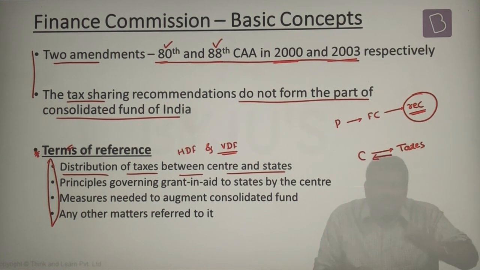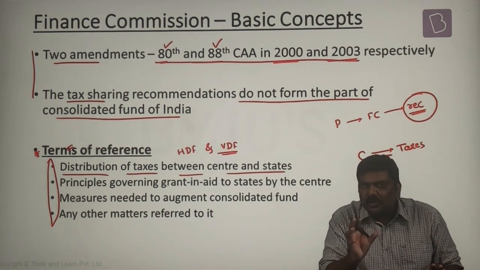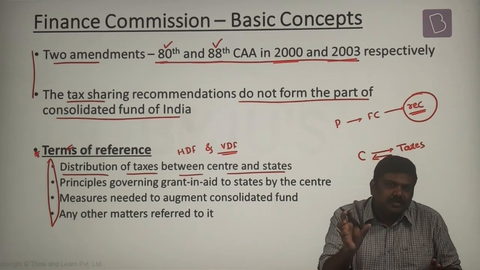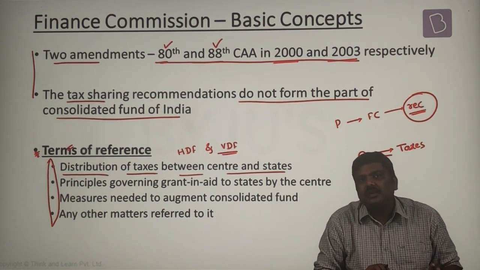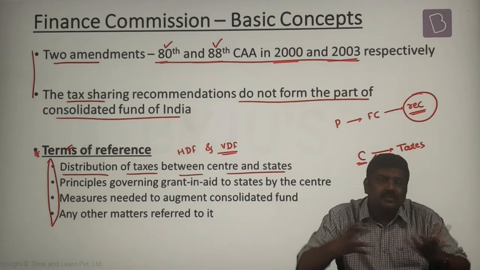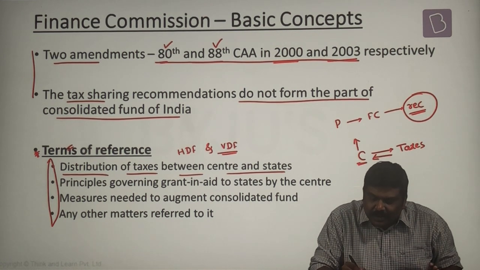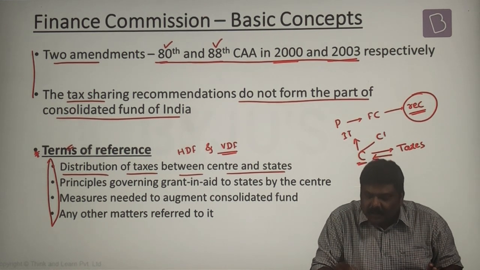Under the 7th Schedule of the Indian Constitution, various powers are distributed between the center and the states. One of the powers is related to financial powers, that is, taxation powers. The central government is allowed to impose and collect various forms of taxes. The most important taxes are income tax and corporate tax.